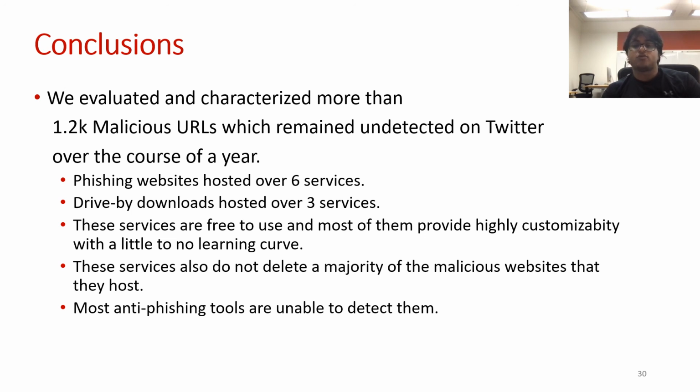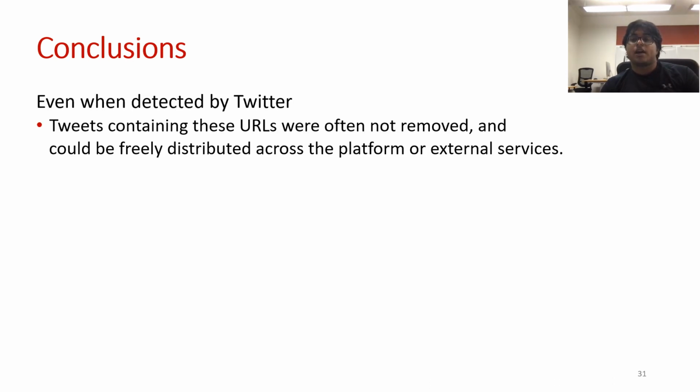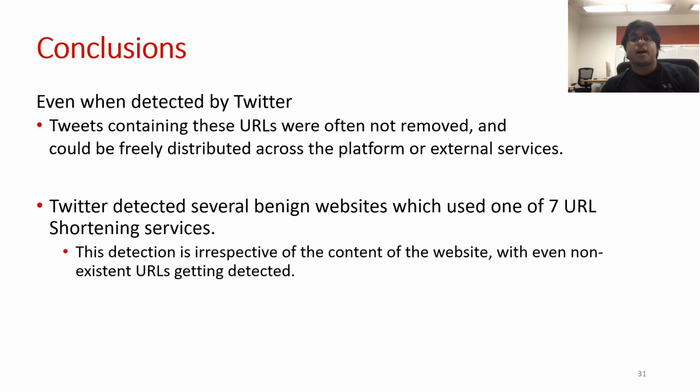Traditional anti-phishing tools also performed dismally against these threats. We found that even when they were detected by Twitter, they were not often removed and could be freely distributed across the platform or external websites. Finally, on the other side, Twitter detected several benign websites which used one of 7 different URL shortening services.